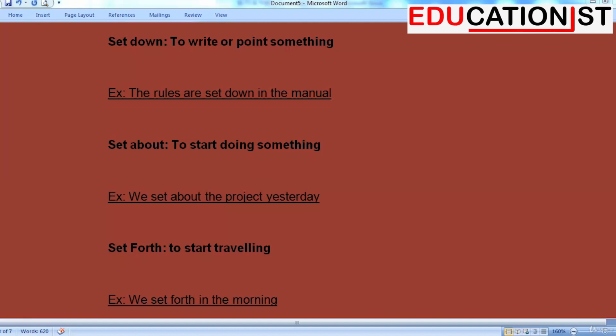The next phrasal verb we are looking at is set down. To write or print something. The rules are set down in the manual. Set about. To start doing something. We set about the project yesterday. Set forth. To start traveling. Example, we set forth in the morning.